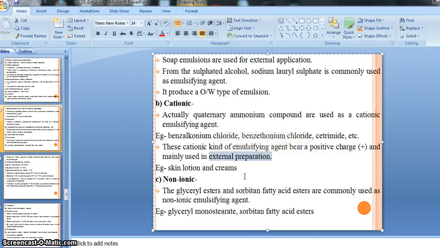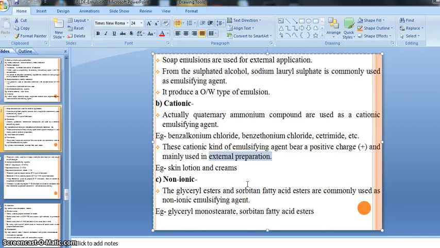Because it is preserved up to its expiry date, and it does not contain any material able to grow bacteria, right? So this is about our cationic emulsifying agent, that is a synthetic kind of emulsifying agent, right?